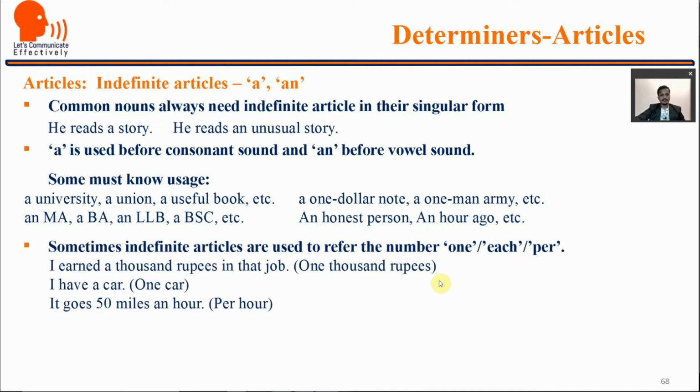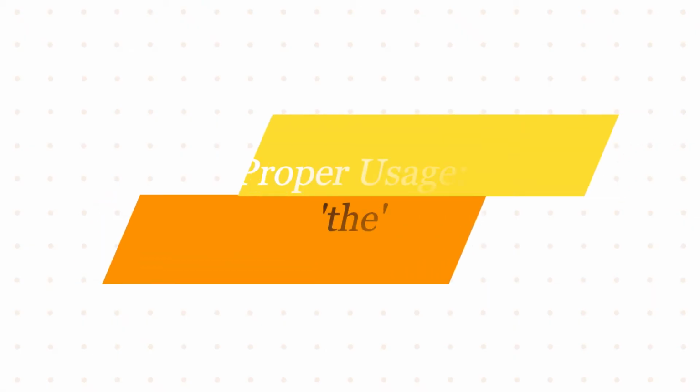Sometimes indefinite articles are used to refer to the number one, each, or per. For example, I earned 1,000 rupees a month in that job. To tell 1,000 rupees per month, a is used. I have a car. Instead of saying in number that I have one car, I am saying I have a car. It goes 50 miles an hour. So per hour is shown.